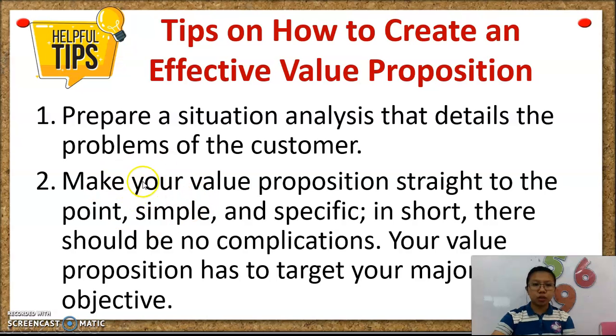Okay, so you cannot have a value proposition like an essay. Your value proposition must be short but concise. It must be brief, just like a one-liner. For example, a phrase. You cannot have a sentence in a value proposition. So the shorter, the better.